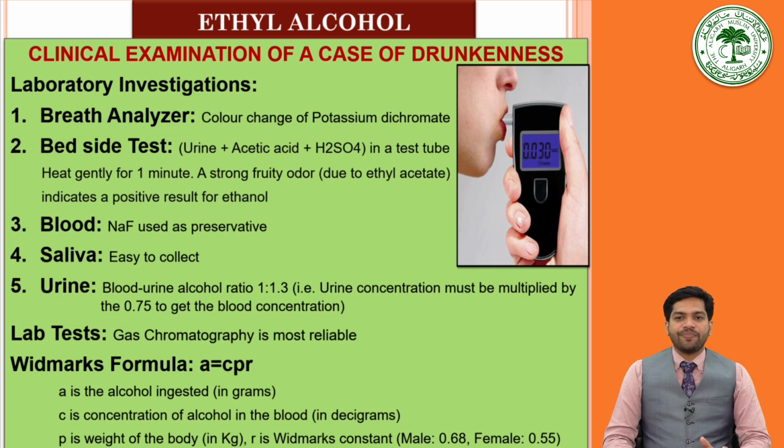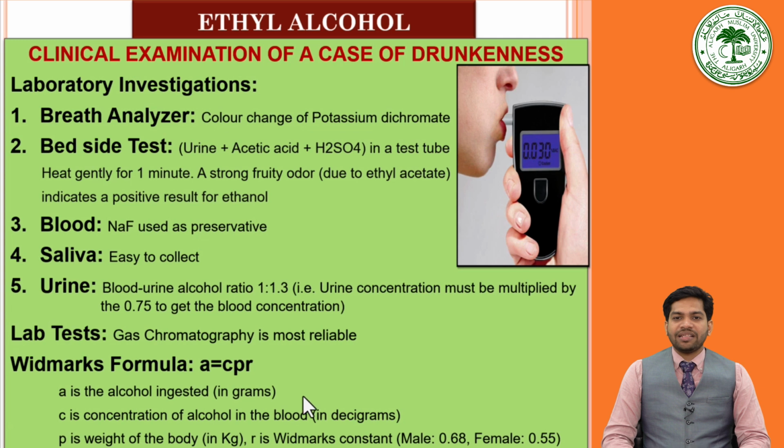Then you must know Widmark's formula that is used for the calculation of the blood alcohol concentration. The formula is A, that is the alcohol ingested in grams, is equal to the concentration of alcohol in the blood in decigrams multiplied by the weight of the person in kg, and R is Widmark's constant, which for male is 0.68 and for female is 0.55.